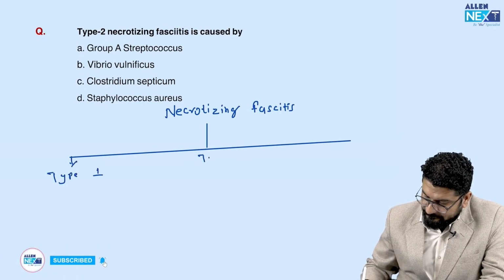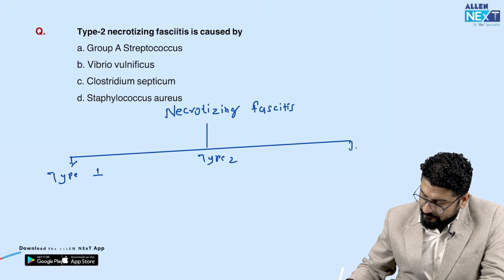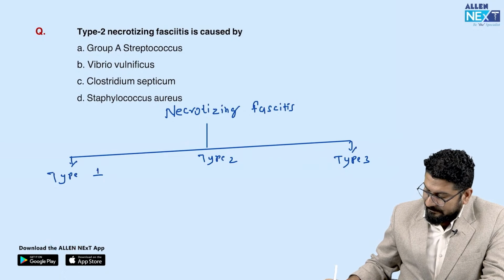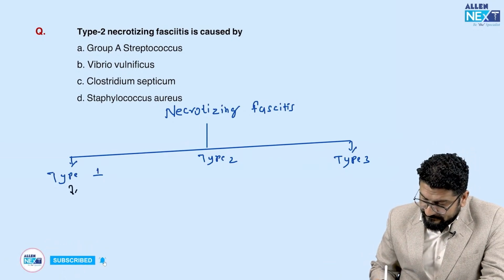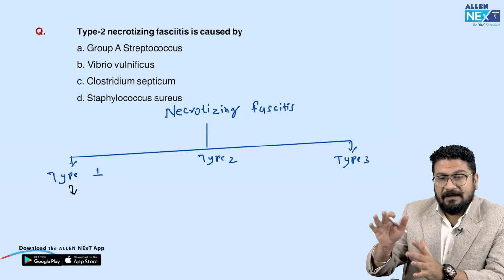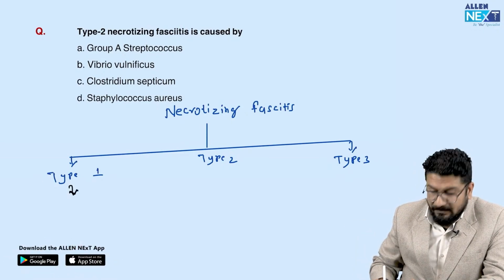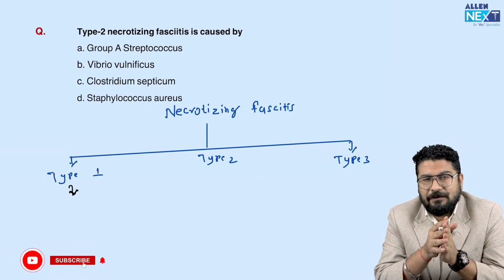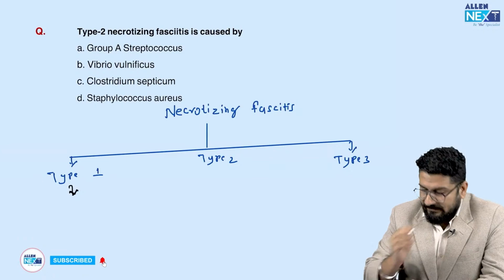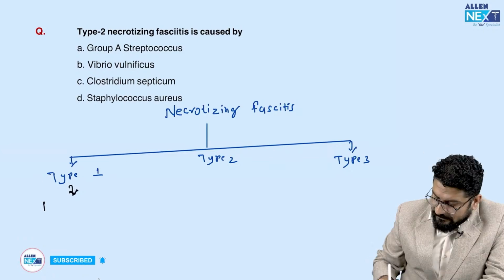So understand, if you ask me type 1, this type 1 is caused by, so question they are asking about type 2. So remember, this type 1 is not caused by any single microbe. It is generally like a multi-microbial inflammation. We call this a polymicrobial inflammation. So you can call this a mixture of many microbes.